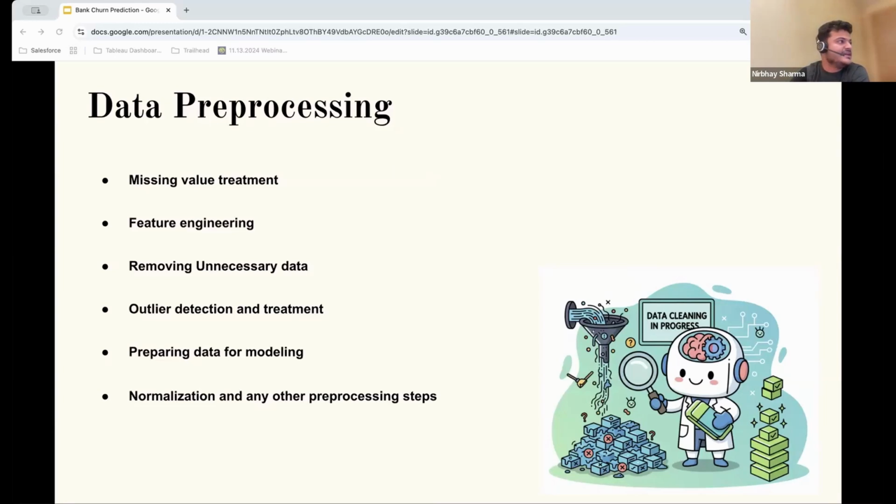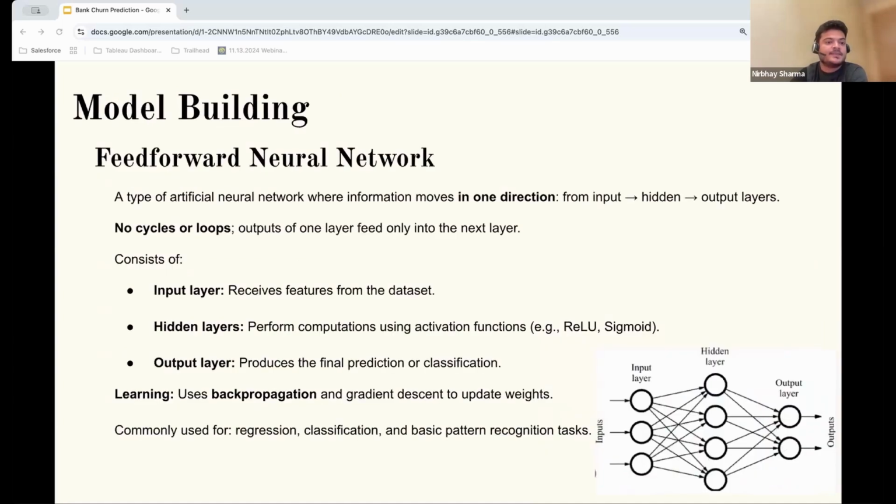I'll share the findings later. Other than that, a few features like row number, customer ID, and surname were removed, and data processing was done.